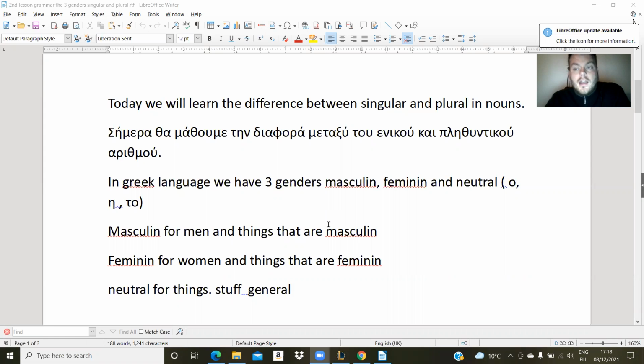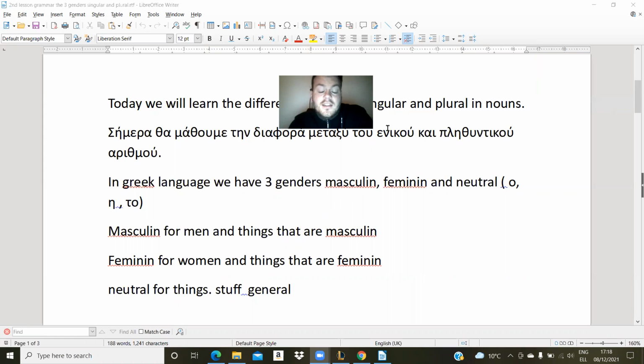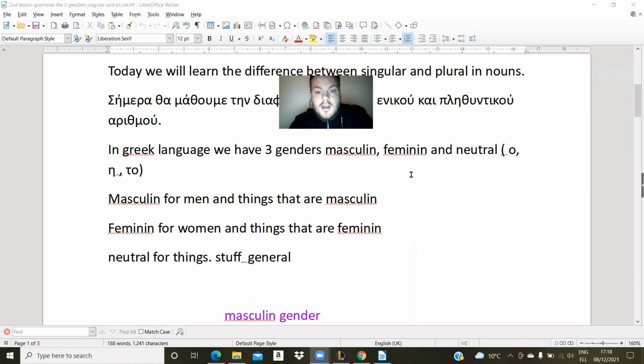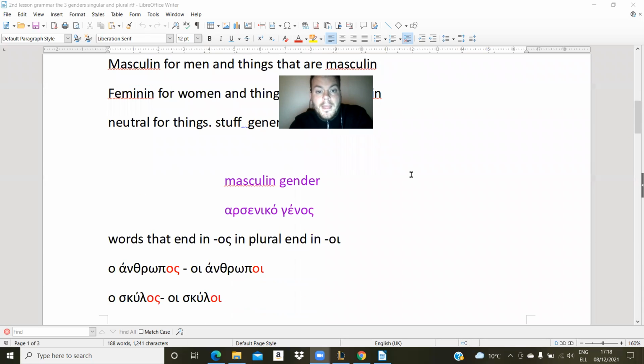Λοιπόν, in Greek language, we have three different genders. We have αρσενικό γένος, masculine gender. We have θηλυκό γένος, feminine gender. And we have ουδέτερο γένος, neutral gender. So these three different genders have different endings.